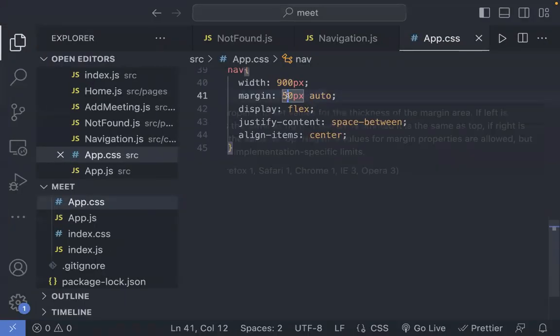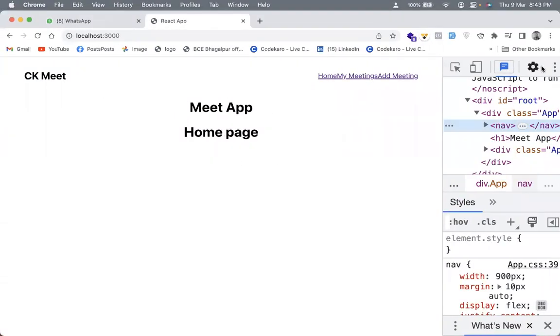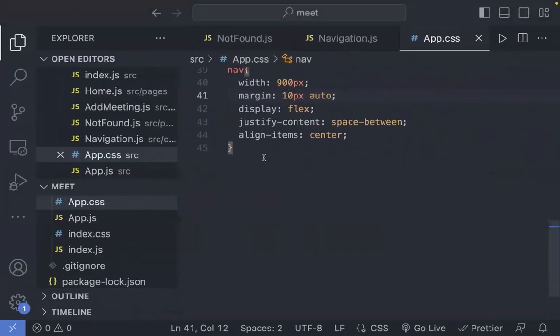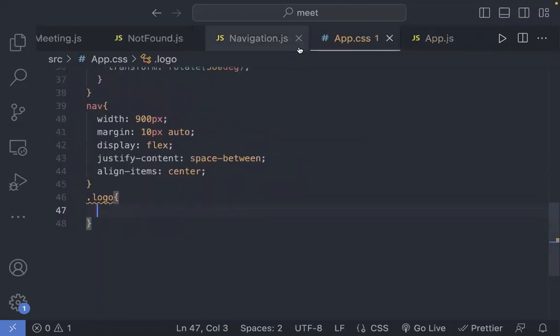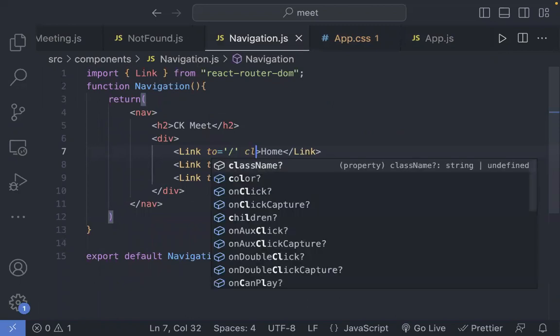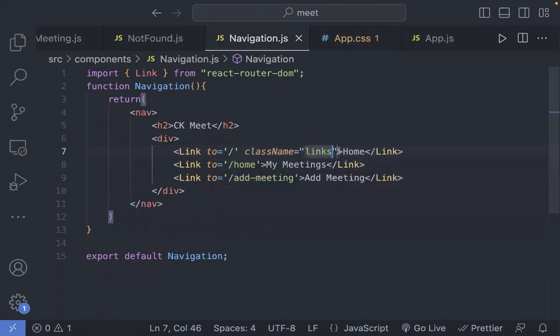Okay, this should be just 110 pixels. This looks okay. Now going back, what I could do is, when I have this logo class, I'll do something. And I will also say that, okay, here we can use a class name as well. So we can see that when we have this class name called links, I will copy this. I will go here and I will go here as well.